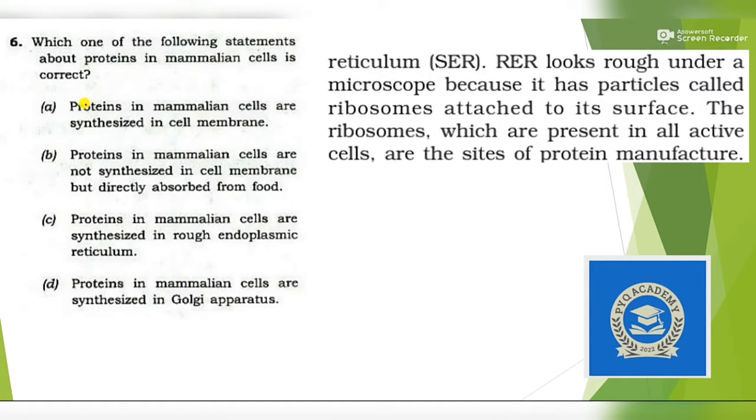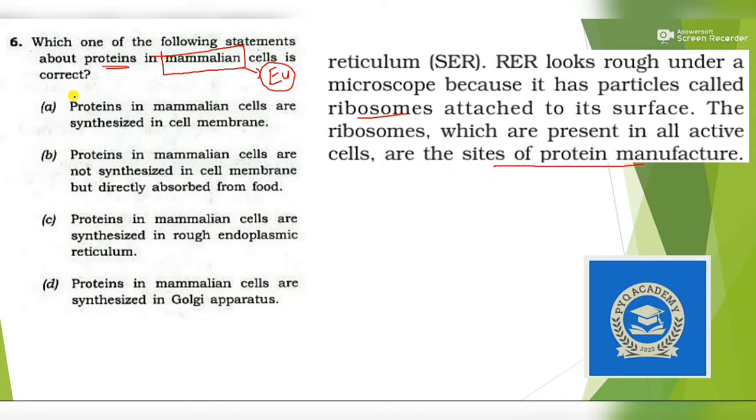Which one of the following statements about protein in mammalian cells is correct? Okay, so the question is simply asking in which part of the cell the protein is manufactured. So don't get confused by mammalian cell. By mammalian cell we just mean eukaryotic cells, that means cells that have membrane-bound cell organelles. Okay, so you can see here RER, rough endoplasmic reticulum, looks rough under a microscope because it has particles called ribosomes, and the ribosomes, which are present in all active cells, are sites of protein manufacture.